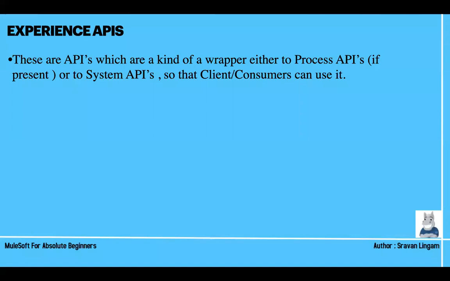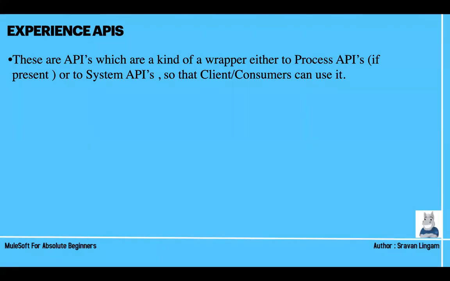So these are the reasons APIs are a kind of wrapper. When I say wrapper, that means you are building on top of something. So here I am building on top of process APIs if present. Why am I using that word, if present? This is also a question for existing MuleSoft people: do we need to really have process APIs? I will say if you are interacting with more than one system API, if you have two applications, two system APIs, and you want to do some logic for them, then you build a process API.